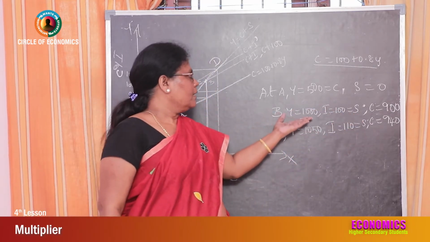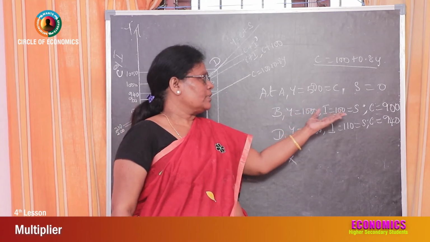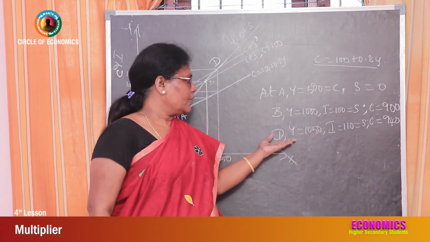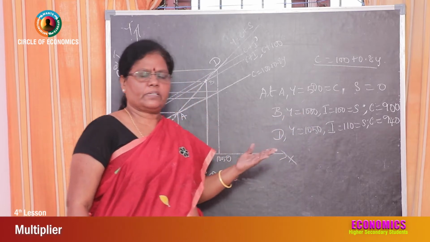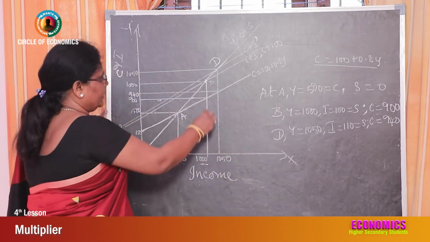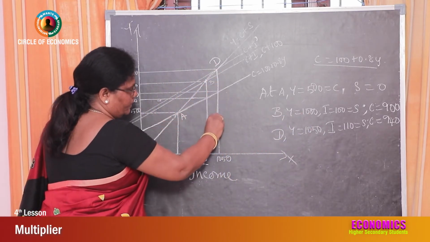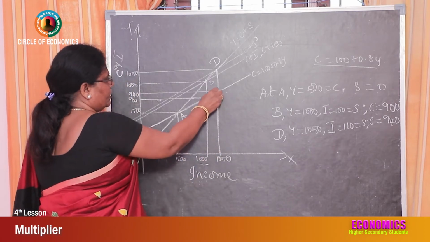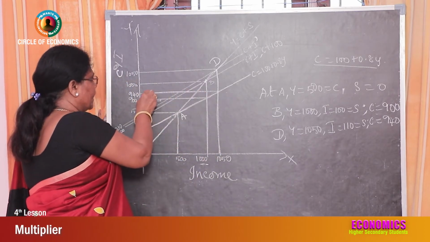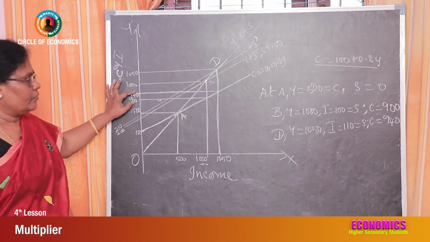When income is 1000, consumption is 900. When income is 1050, consumption expenditure is 940. So when income is 1050, what happened to consumption? Consumption is 940. Clear for you?